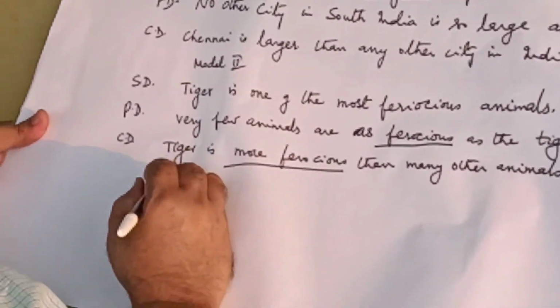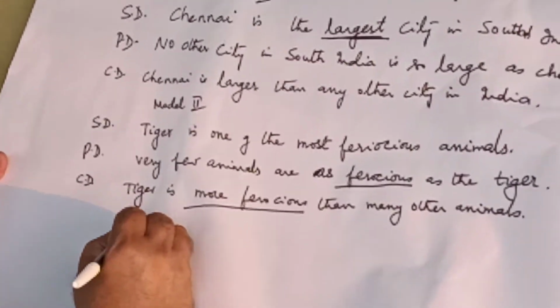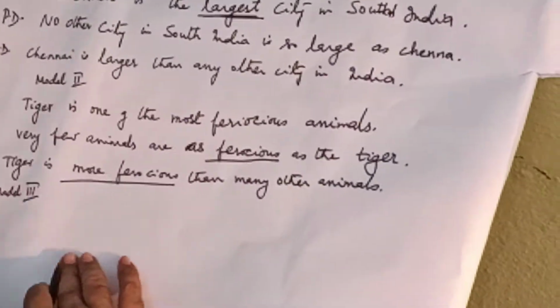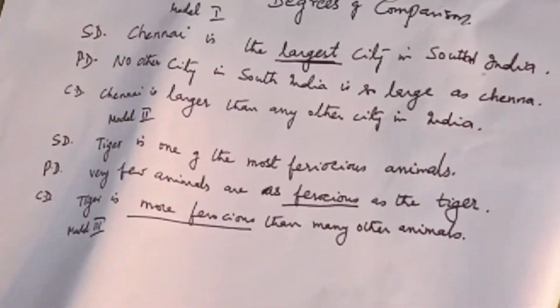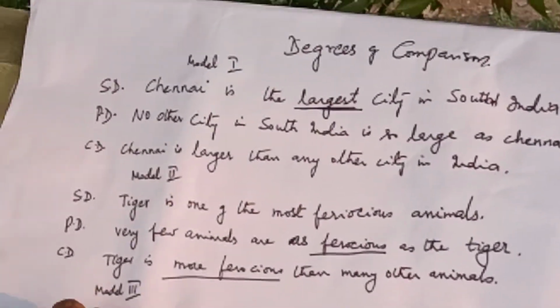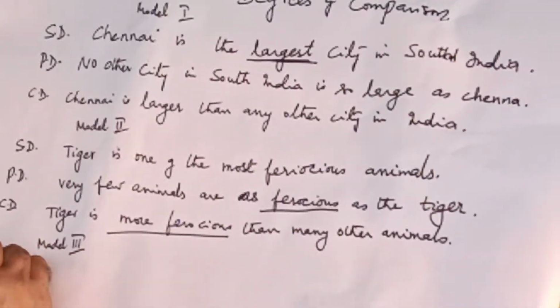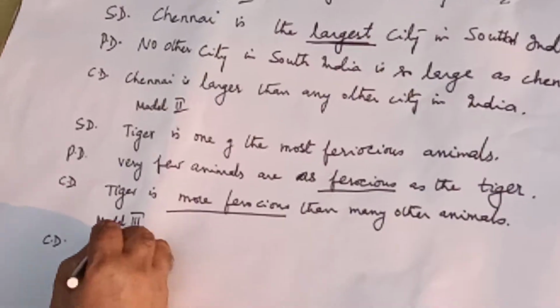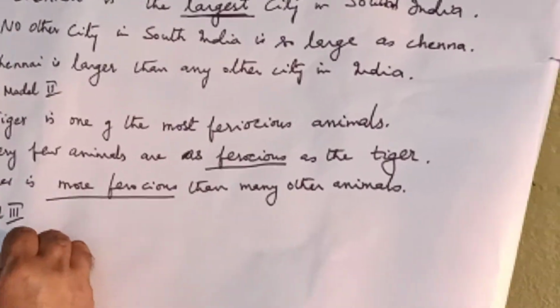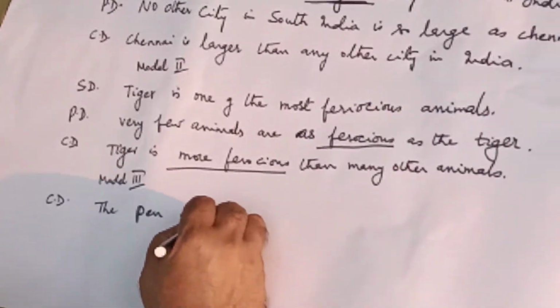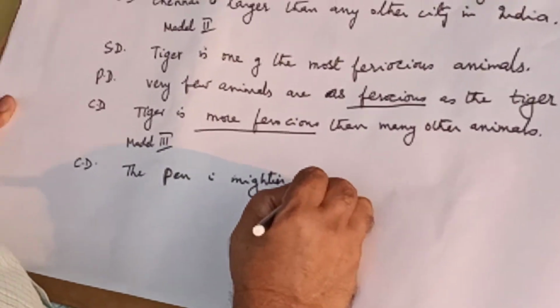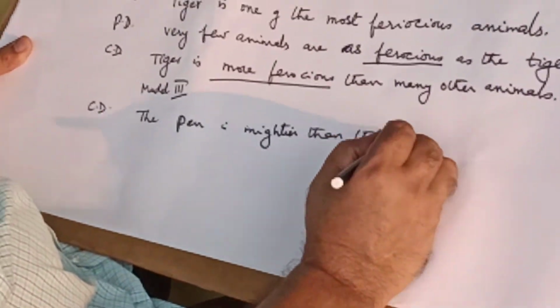Now let us go to model number 3. I will write the sentence in comparative degree. The pen is mightier than the sword.